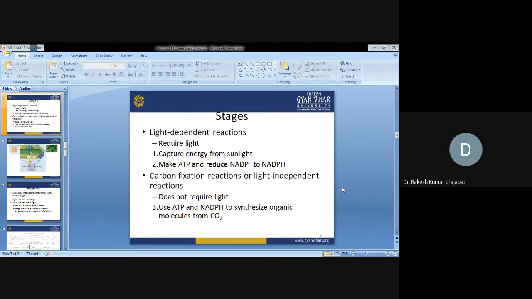Photosynthesis has two different reactions: light dependent and light independent. Light dependent requires light directly, captures the energy from the sunlight, makes ATP and reduces NADP to NADPH2. Second is light independent, that is carbon fixation. It does not require light, but uses the ATP and NADPH2 synthesized during the light reaction.